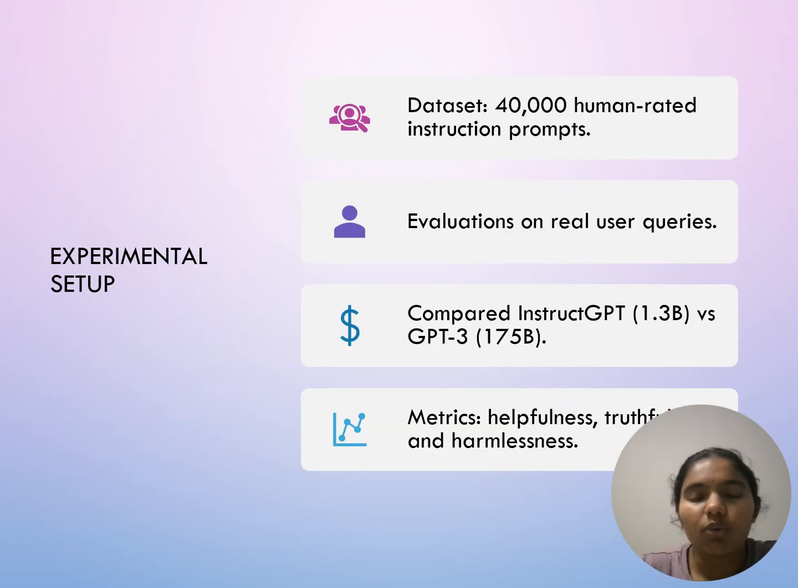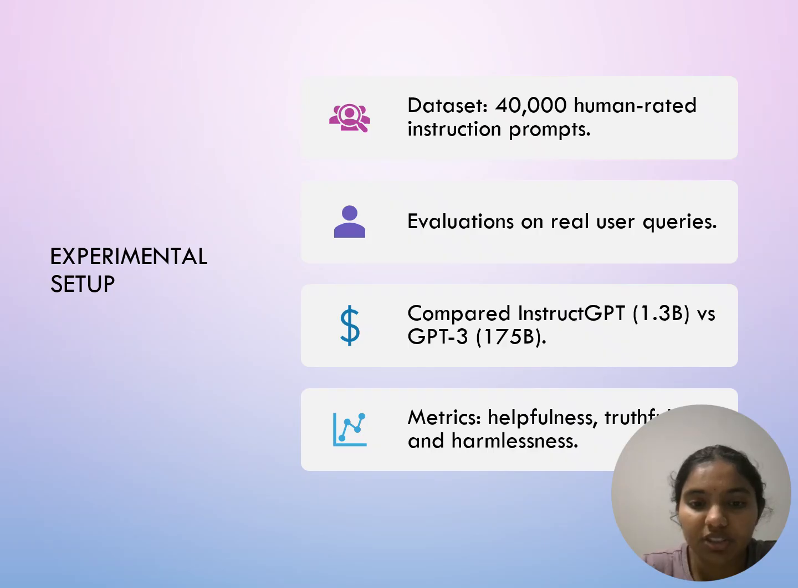In this experiment, OpenAI collected around 40,000 human-rated instruction prompts covering a wide range of real-world user queries. These included tasks like summarization, question answering, translation, and even open-ended conversations. And they compared models of different sizes, from small 1.3 billion parameter versions to the massive